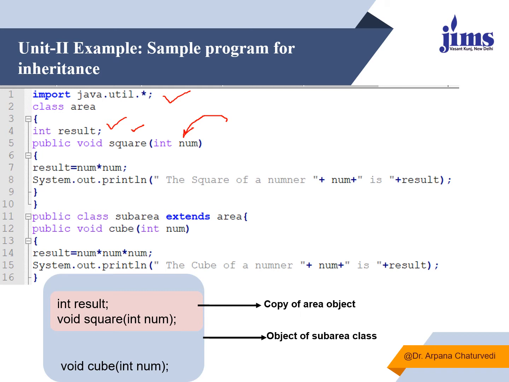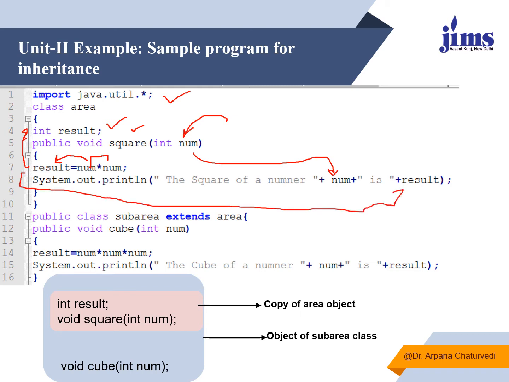The moment this function gets called and takes one argument from outside, it will find the square of the provided input and store the result in the variable result, which is a data member of the class. And from here I'm printing the output: the square of the number num, which is the argument being passed, is whatever result I have evaluated over here. So this is a function definition, and here this class definition gets over. Now I am inheriting, or deriving, one class.